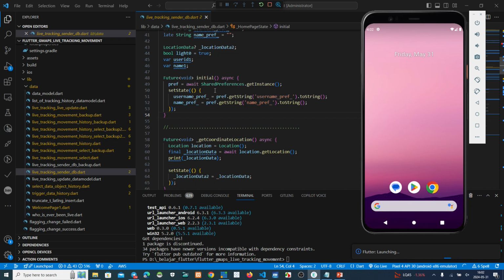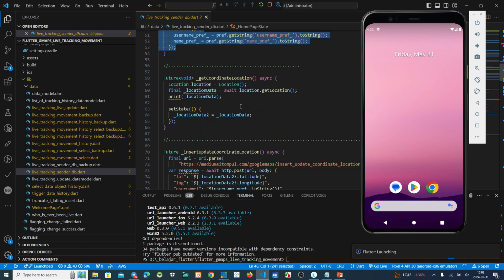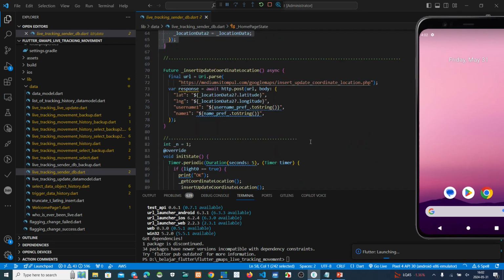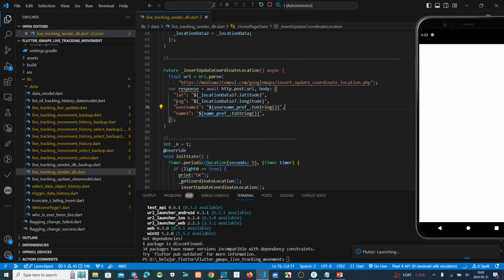If we make a login, this is the initial function. And then this is the function to receive the latitude and longitude from the satellite. After that, this one is a future function, insert update coordinate location. After we receive the parameters from the satellite,